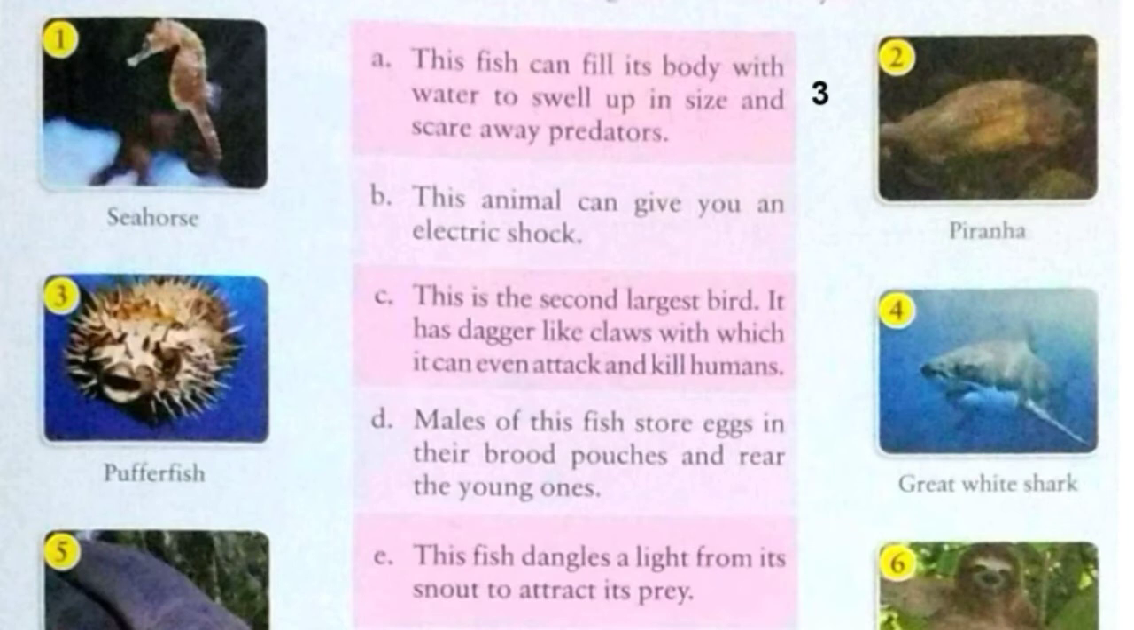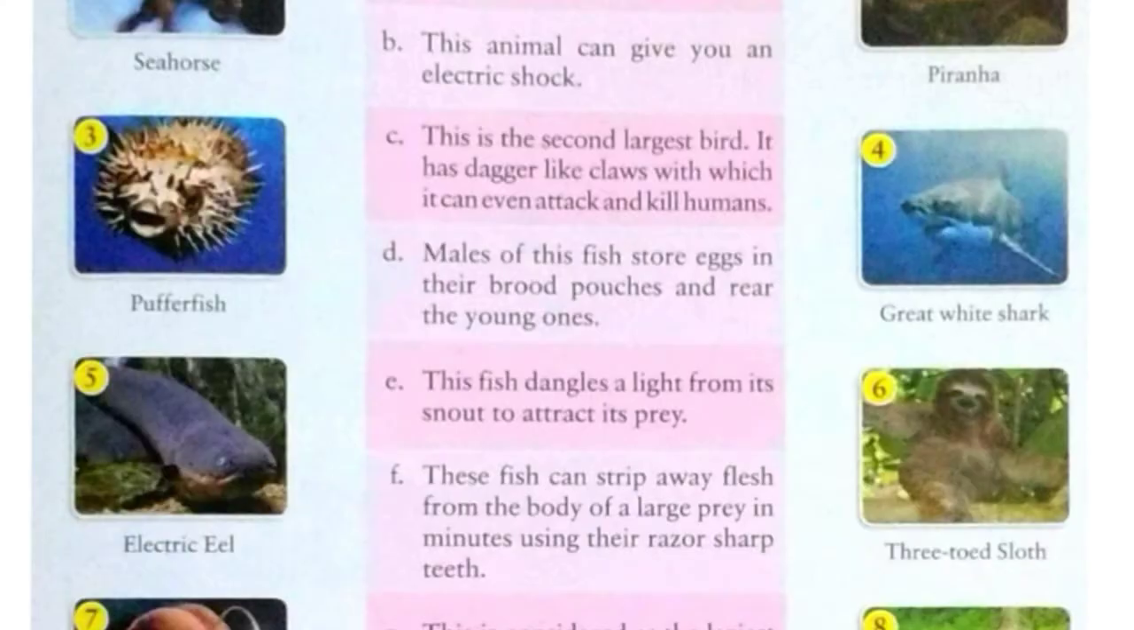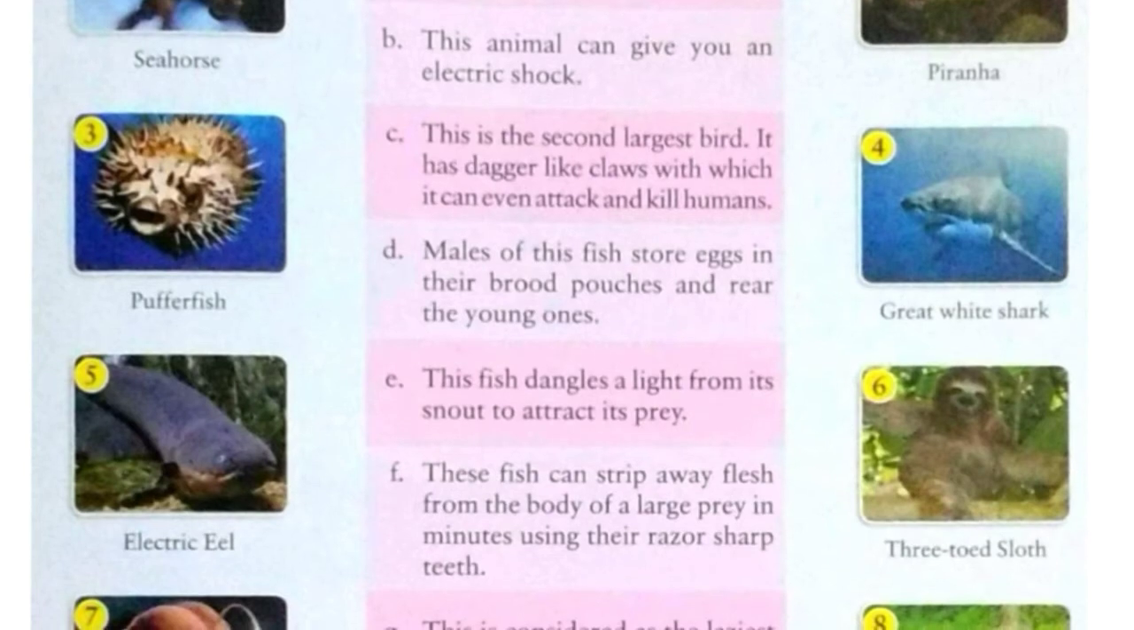Now we'll see our question number B. This animal can give you an electric shock. Yes, you are right. It is electric eel. This electric eel is also known as genus Electrophorus, any of 3 species of elongated South American knife fishes that produce powerful electric shocks to stun prey, usually other fish.